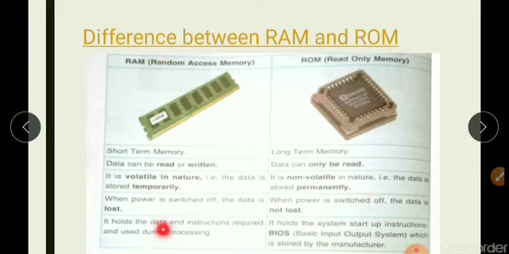RAM holds the data and instruction required and used during the processing. ROM holds the system startup instruction, that is called as BIOS, that is booting. BIOS, you know the full form, that is basic input output system, which is stored by the manufacturer.